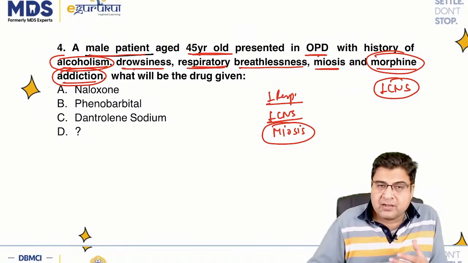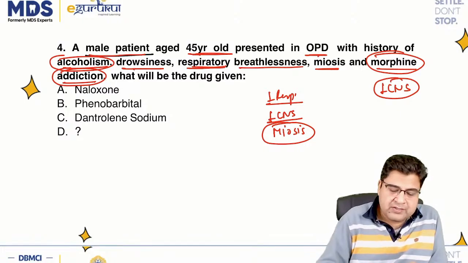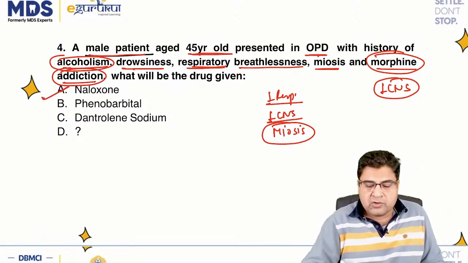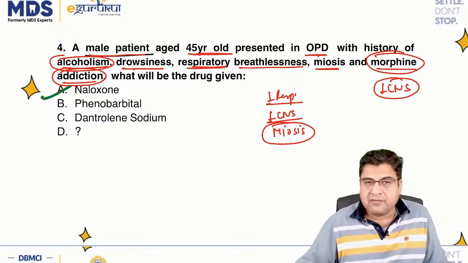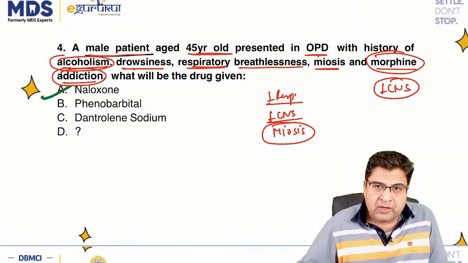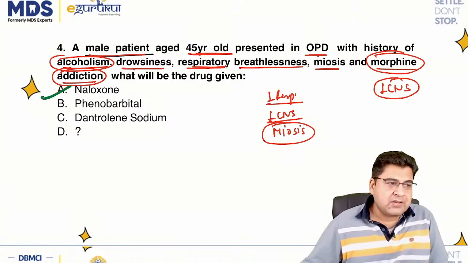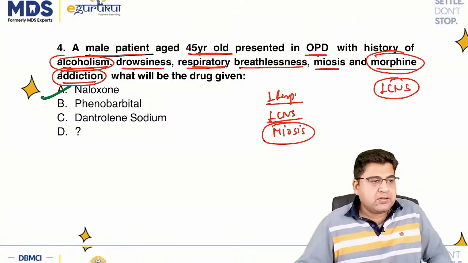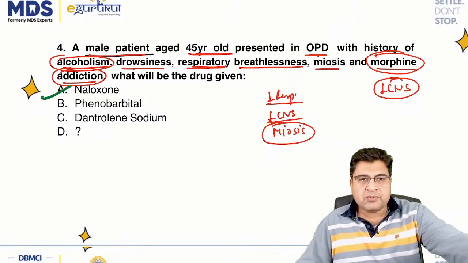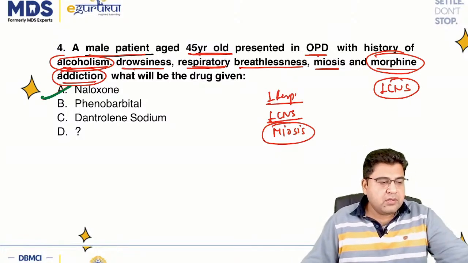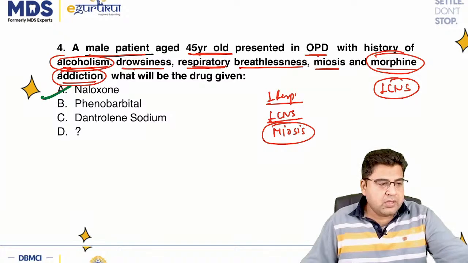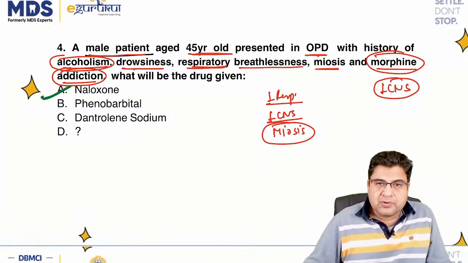So they ask the antidote. Antidote of choice here is naloxone, that is given to this patient who is a 45-year-old male, comes to an OPD with history of alcoholism, drowsiness, respiratory suppression, right? So we can use naloxone as an antidote.